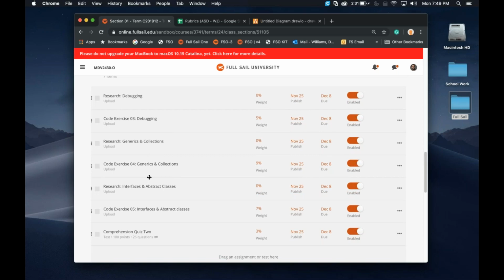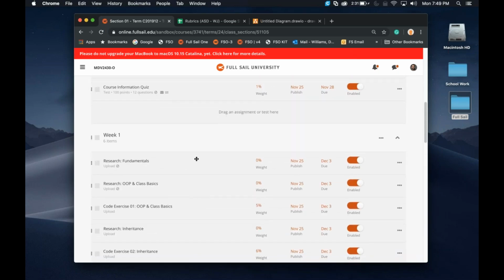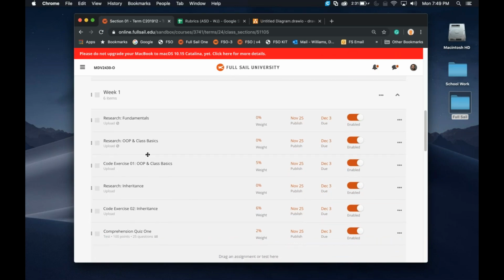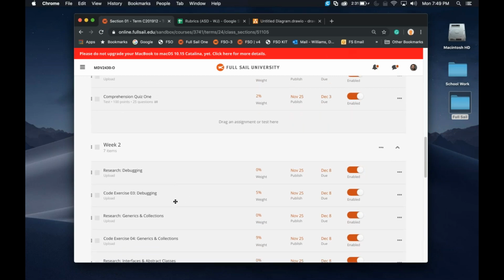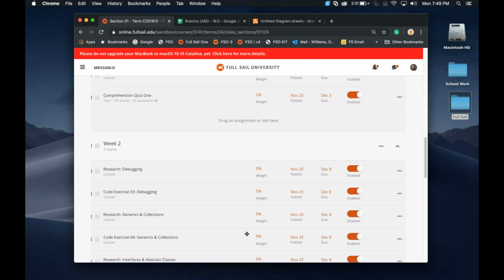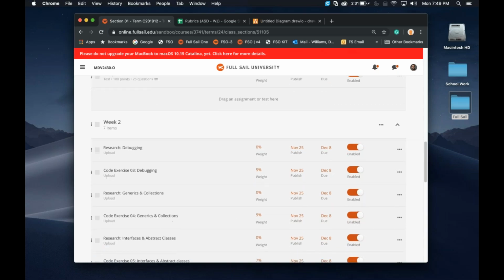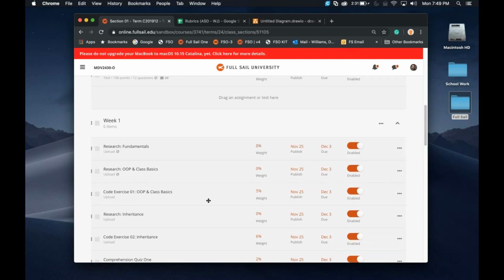Okay? And remember, all of this stuff starts building on each other. So do not try to jump ahead in doing stuff, because you'll just get confused. And make sure that you fully master your inheritance, because when we start going down, you're going to be using inheritance inside of your debugging assignment, inside of your generics and collections, inside of your dictionaries. So you have to make sure that you fully understand classes and objects before moving forward.